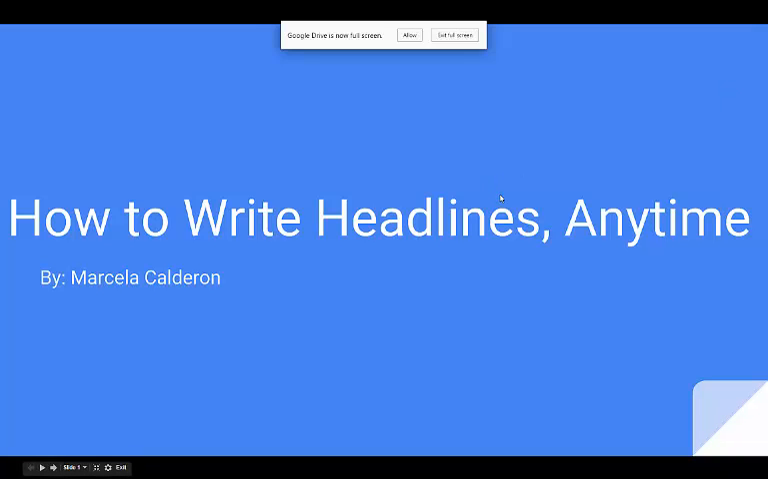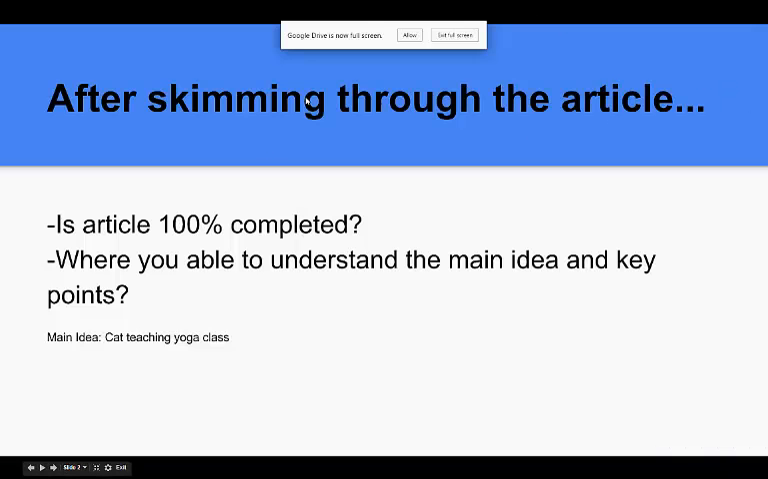To begin writing your headlines, first you need to skim through the article. When you're skimming through the article, you're doing this for the purpose of checking: is the article 100% completed, and were you able to easily understand the main idea and key points? If it wasn't 100% completed and you weren't able to decipher what it was trying to say, talk to the writer of the article, or if you're the writer of the article, you need to fix it yourself to make it clear for your readers.